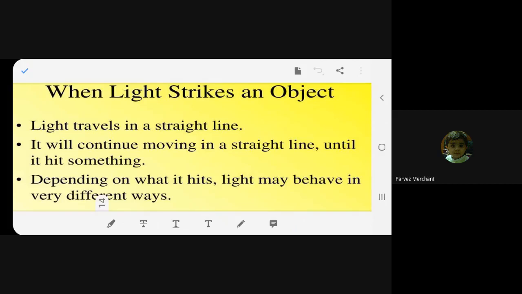Now, depending on what it hits, is it hitting a tree? Is it hitting an object? You see the colors. See, what is the color of the tree? Green. Okay? That means the green light is reflected and others are absorbed. Only green light is reflected, so I can see it green. If I see any color as black, that means all the colors are absorbed. You will come to it later. And if all the colors are reflected, that means it looks like white. Do you understand? Yes, ma'am.